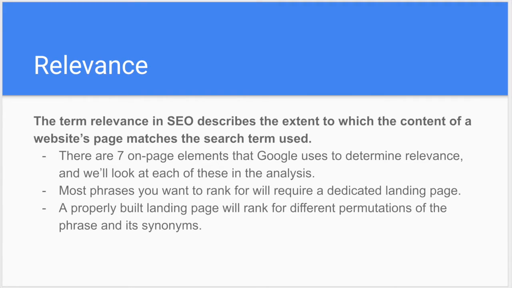Relevance. Relevance is everything that we do on your site. The term relevance in SEO describes the extent to which the content of a website's page matches the search term used. There's 7 elements that Google uses to determine relevance, and we'll look at all of those in the video. Most phrases that you want to rank for will require a dedicated landing page, but that being said, a properly built landing page will rank for different permutations of that phrase and its synonyms.